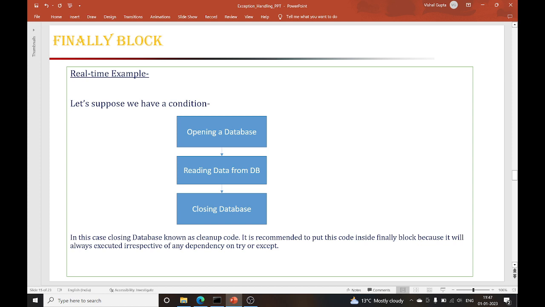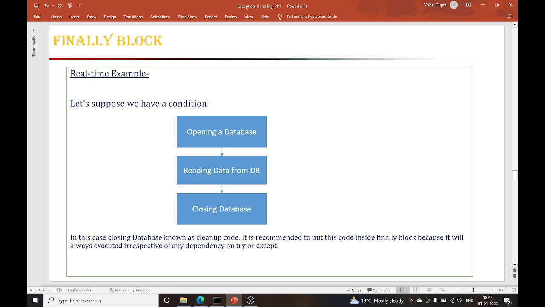I have opened the database, but I'm not closing it. So this is required: if you are opening a database and you are not able to do any operation, if you are not able to read any table from the database, it is suggested to close the database every time.